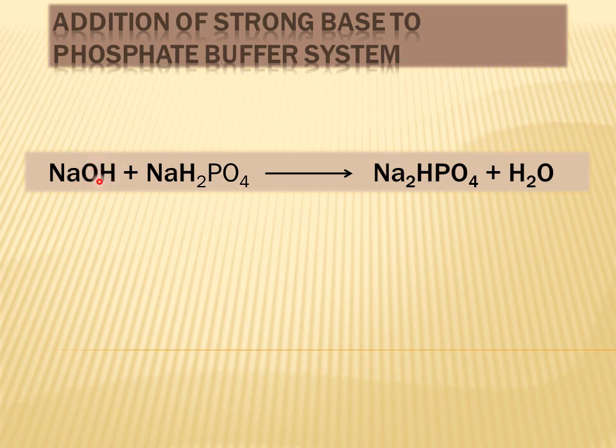So this hydroxyl ion will be sequestered by a hydrogen ion from H2PO4, resulting in the formation of H2O. So the hydroxyl ion from NaOH and a proton from NaH2PO4 will combine to form H2O, and in this way the strong base will be removed from the medium, resulting in a very slight increase in pH.